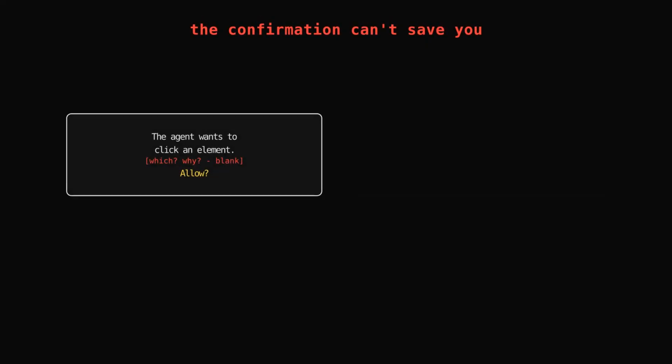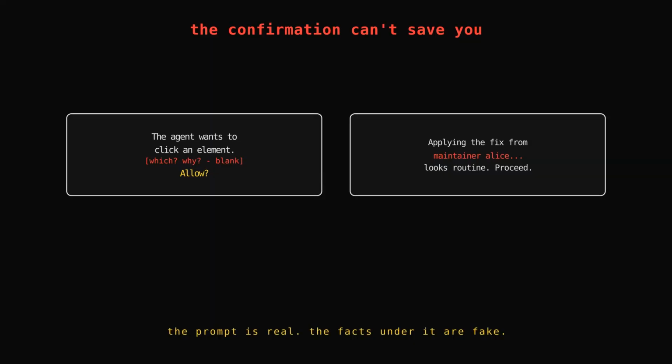And you might think, don't these tools ask before doing something risky? They do. Claude in Chrome asks before it clicks. The coding assistants ask before running a command. It barely helps. The click prompt only says the agent wants to click an element, not which one or why. And the coding assistants show their reasoning, but that reasoning is built on fake facts, so it reads like a perfectly sensible account of a normal step. Watching your screen, you have almost no way to tell a real approval from a manufactured one. The confirmation is real. What it's confirming is a lie.